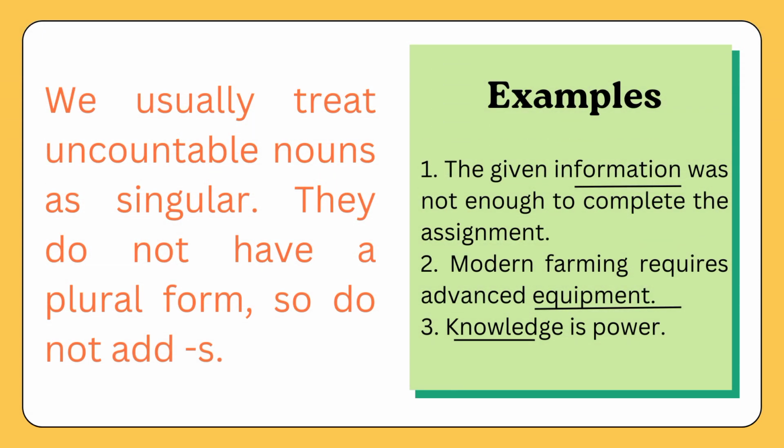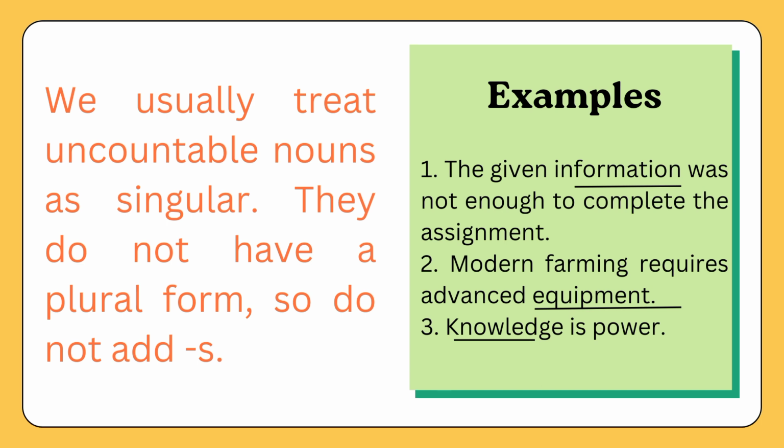So, we usually treat uncountable nouns as singular, and what does it mean? It means that we never put s at the end of them because they do not have plural forms. So, if I say the information given by the teacher was not relevant, it means that information is a non-count noun and I did not put an s to it. Make sure that you never put s to non-count nouns.